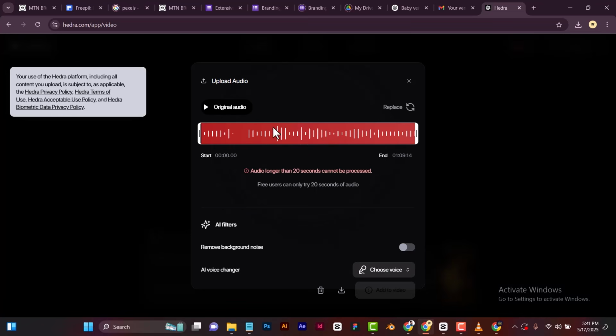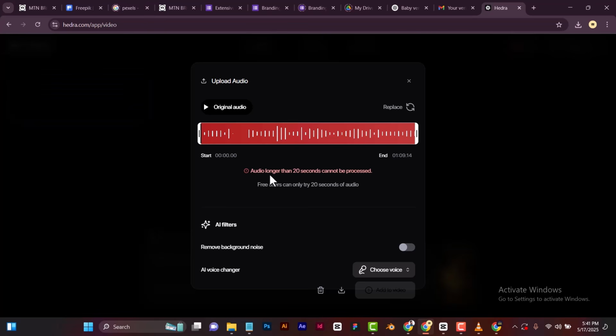So this is the option here, but as you go, you can see this error here, it says audio longer than 20 seconds cannot be processed. So we cannot upload audios that are longer than 20 seconds. In this case, we'll have to reduce this audio down to 20 seconds so we can have video. See it's on 22 seconds and then 20, 58, 20 seconds.